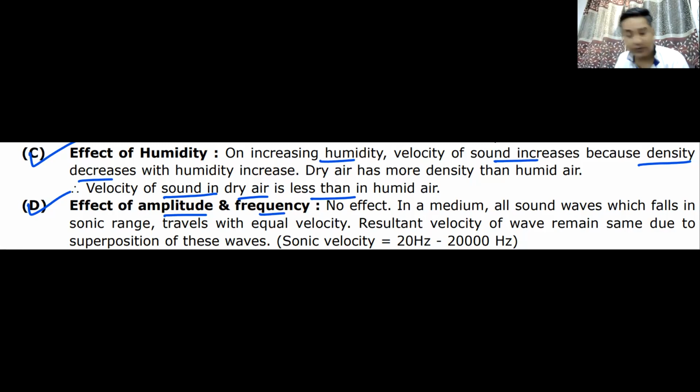So these are the effects that we have seen. Number 1, effect of pressure. There is no effect of pressure. Number 2, the effect of temperature. Velocity is directly proportional to root over T. Number 3, it depends on the molecular mass of the gas. It is inversely proportional to root of molecular mass. Number 4, density. As humidity increases, velocity increases. There is no effect of amplitude and frequency. But if there is velocity of the medium, then the velocity of sound will get affected. If the medium is moving in the same direction, velocity increases. If the medium is moving in the opposite direction, velocity decreases. Do we understand this? Do you have any doubts on this?